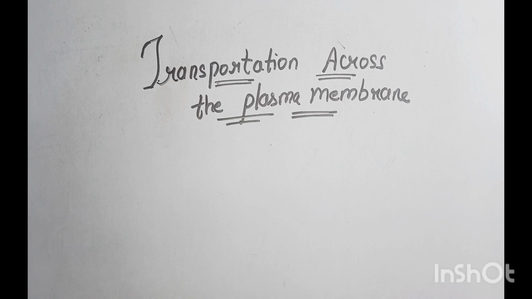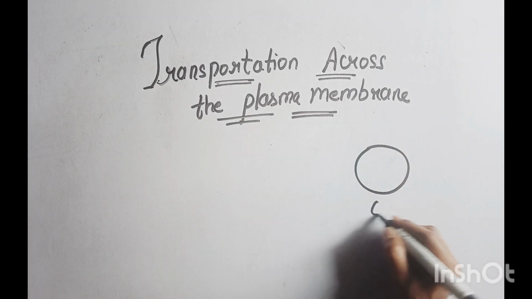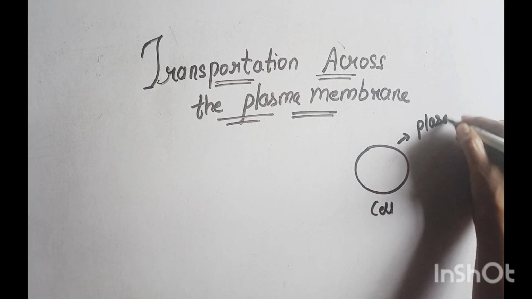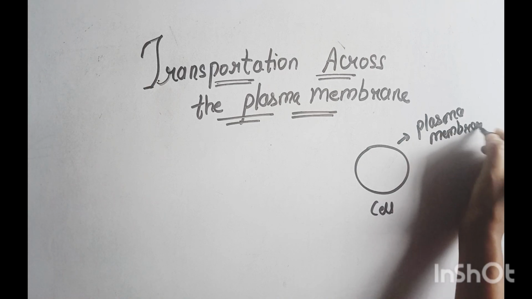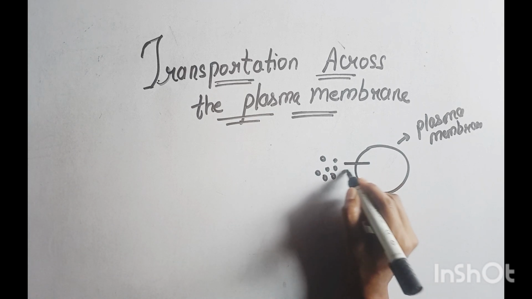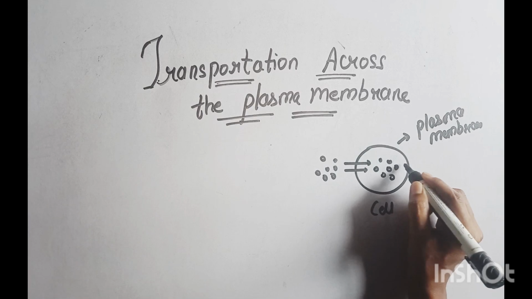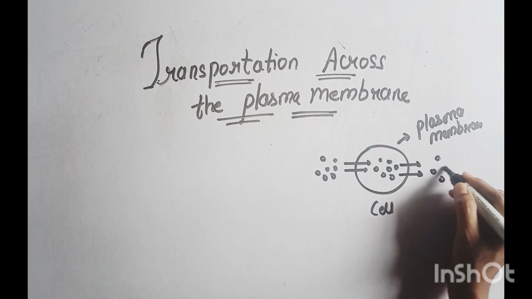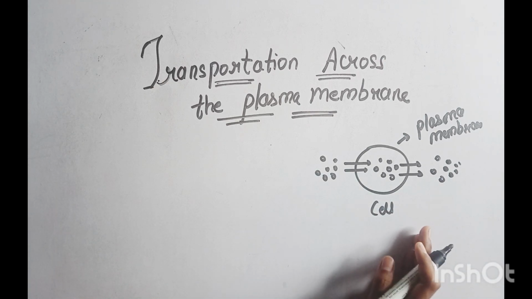In our human body, organisms are made up of cells. The outer layer is a plasma membrane, and there are so many substances present in the extracellular fluid. They cross the plasma membrane and enter the cell, and there are many substances which cross the plasma membrane and exit the cell. So this is transportation, movement from one place to another.